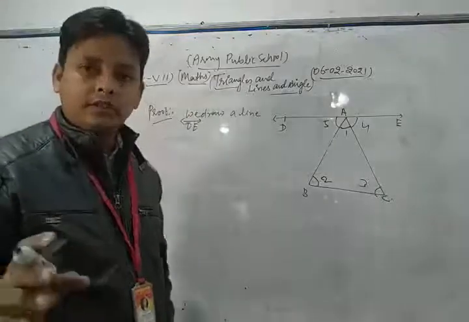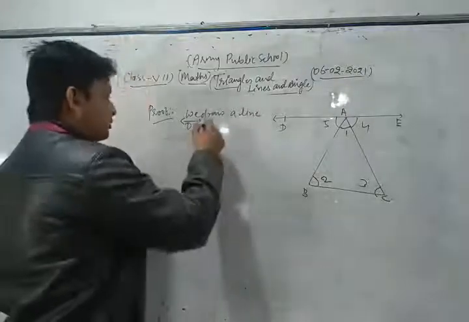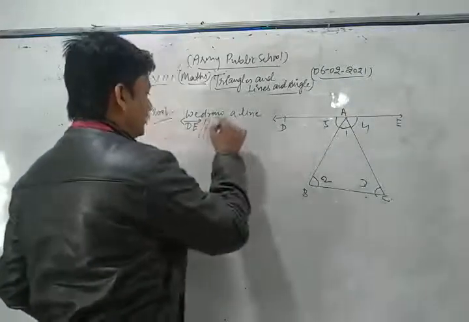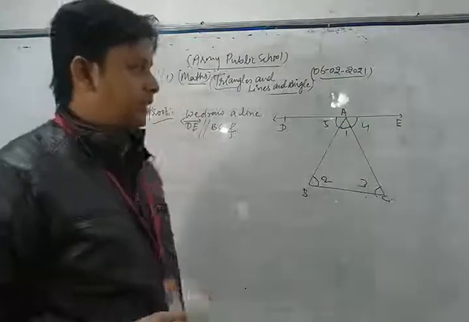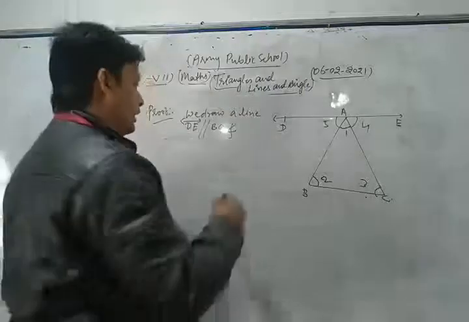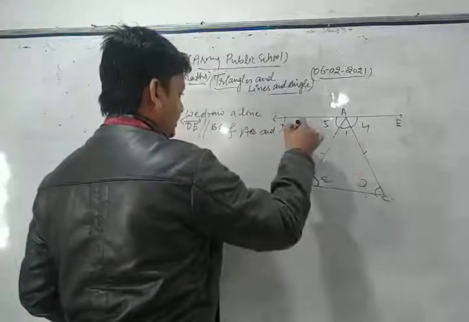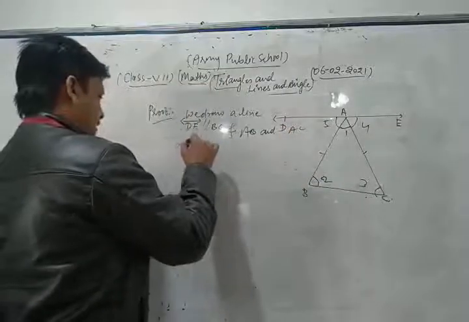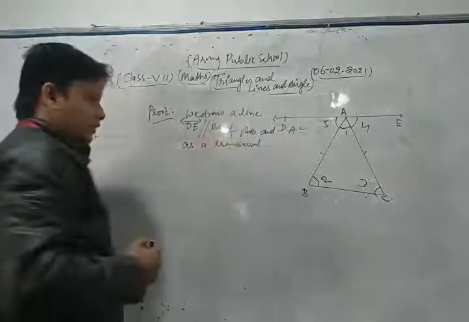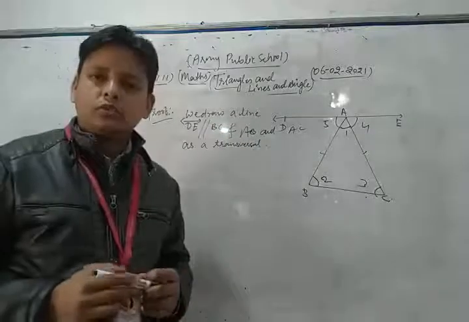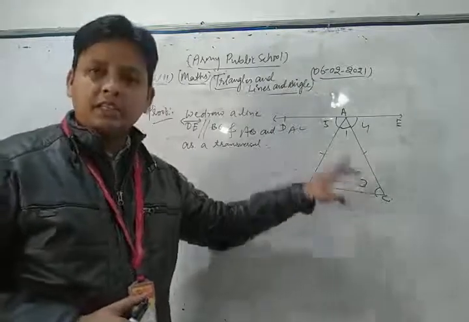Dear friends, for proving that theorem, we first draw a line DE which is parallel to BC, with AB and AC as transversals. In order to prove this, we have to show that angle A plus angle B plus angle C is equal to what?